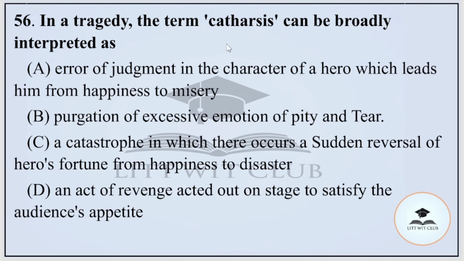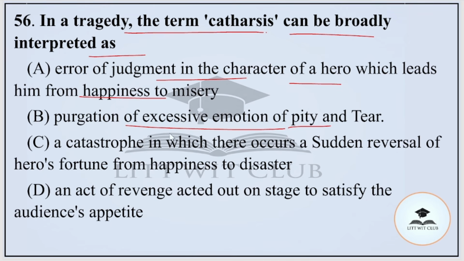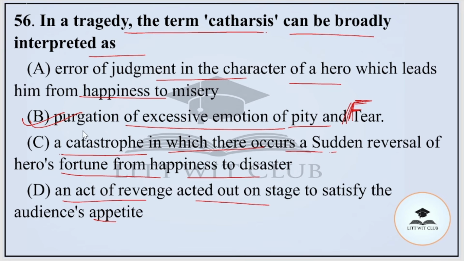Question number 56. In a tragedy, the term catharsis can be broadly interpreted as A, error of judgment in the character of a hero, which leads him from happiness to misery; B, purgation of excessive emotion of pity and fear. Okay, pity and fear. C, a catastrophe in which there occurs a sudden reversal of the hero's fortune from happiness to disaster; D, an act of revenge acted out on a stage to satisfy the audience's appetite. And the correct option is option number B, that is purgation of excessive emotion of pity and fear.